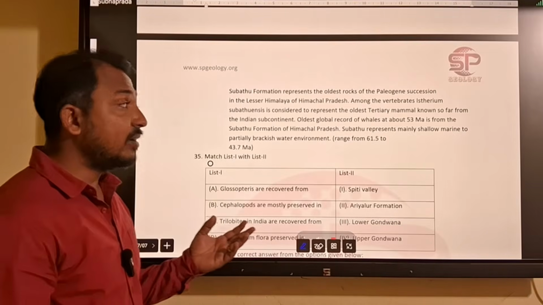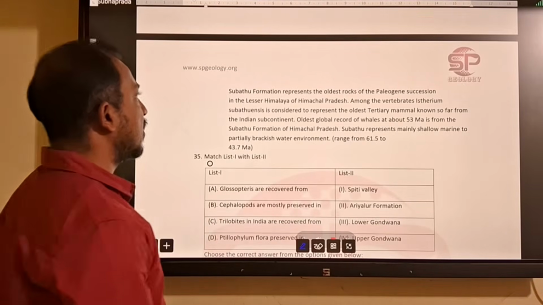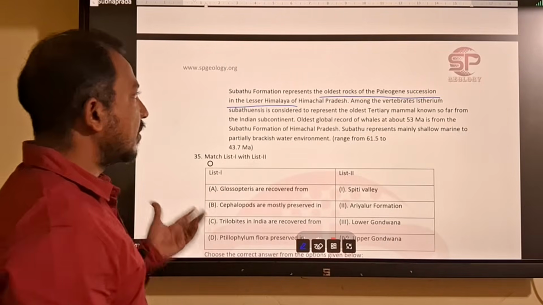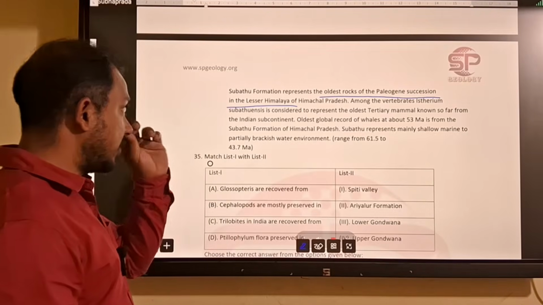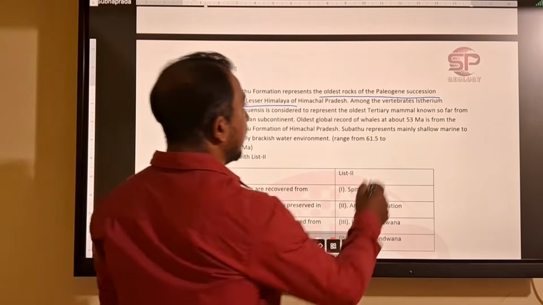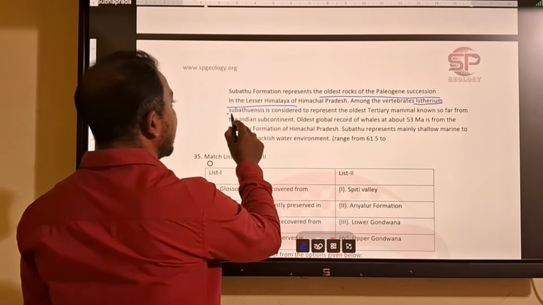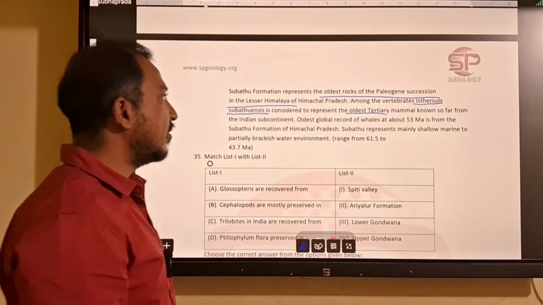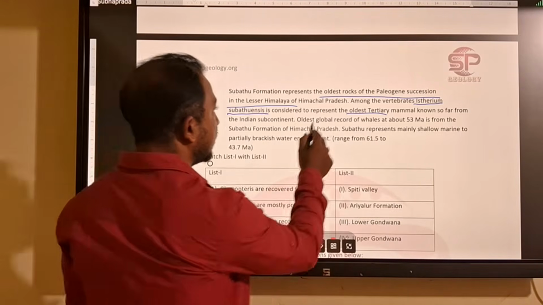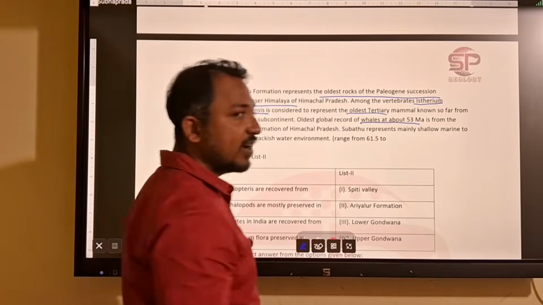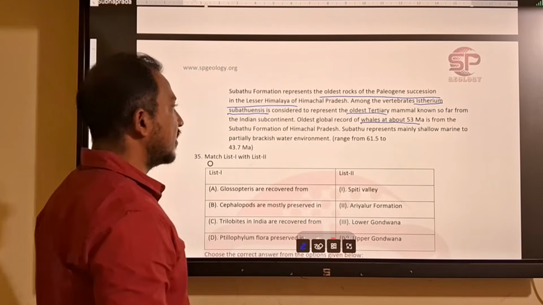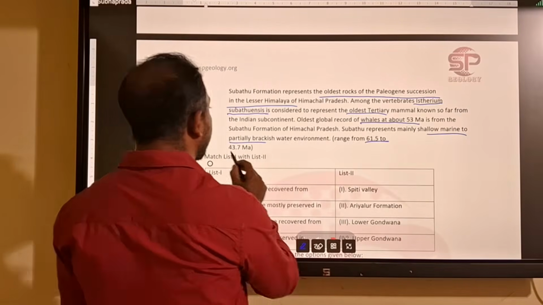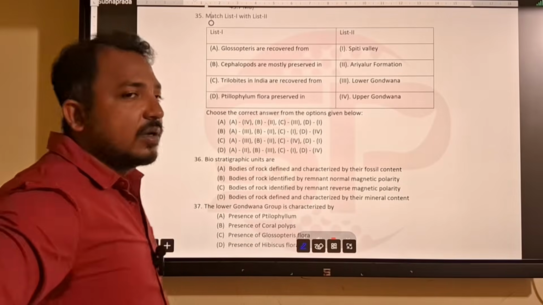Then there are some important facts about the Subathu formation. Subathu formation represents the oldest Paleogene succession of the Lesser Himalaya. I've already shown you a succession where Subathu is the oldest one. Then Ishatherium subathuensis is considered the oldest terrestrial mammal found in the Subathu Formation. Then the oldest global record of whales, about 53 million years, is also found in the Subathu Formation. So it represents mainly shallow marine to brackish water, ranging from 61.5 to 43.7 million years.